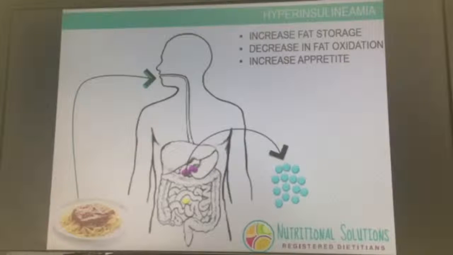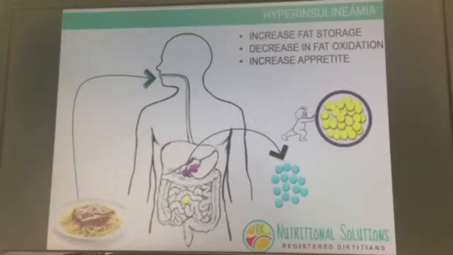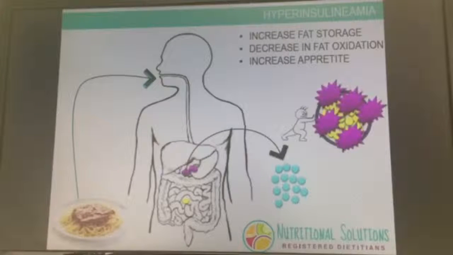So we don't want these surges of glucose and these surges of insulin, because they also cause damage at a cellular level, because we're now forcing glucose into that little cell, and we're getting cell damage. And the clinical word for that is oxidative stress. So when we have too much glucose, too much insulin, oxidative stress, we're really causing damage, and we're increasing our risk for chronic diseases of lifestyle.